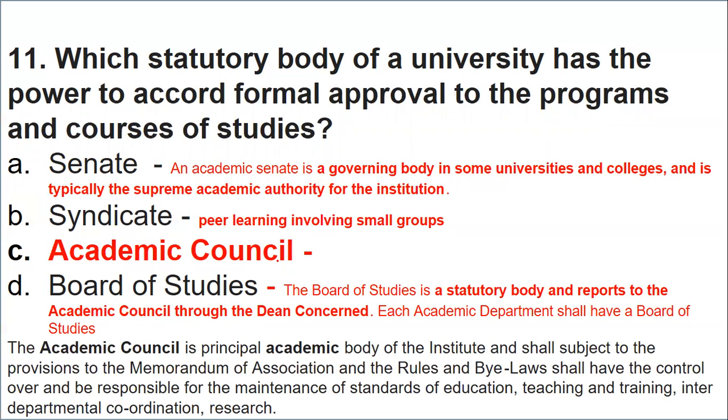Academic Council is a principal academic body responsible for the standard of education, for teaching, training, interdepartmental coordination and research. Board of Studies is a statutory body that represents the academic council; every academic department has a board of studies.